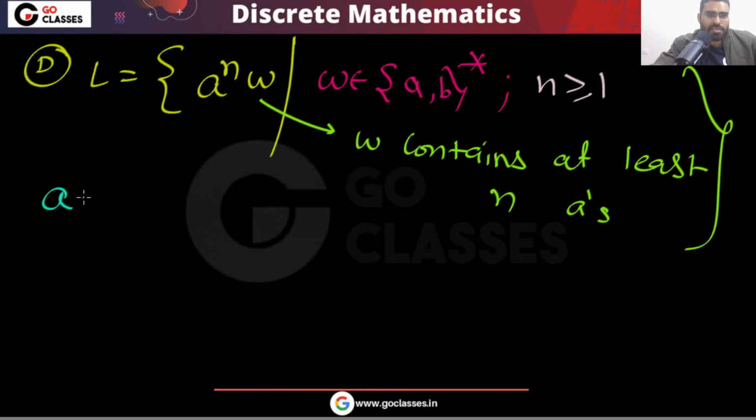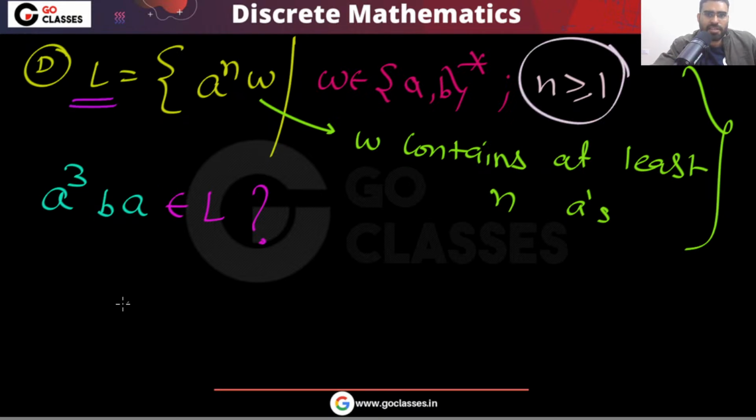Tell me, is this string in the language, a power 3 ba? Is this string in the language? A simple question I am asking. This string on your screen, this string that you can see, is this string in this language L? Remember, n greater than or equal to 1.